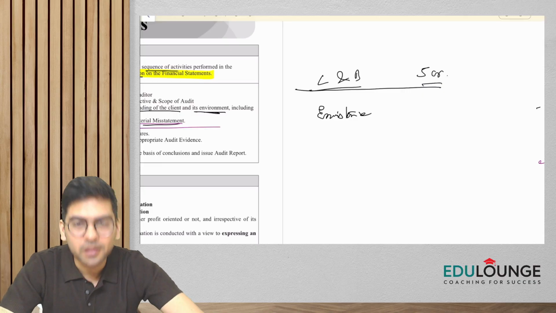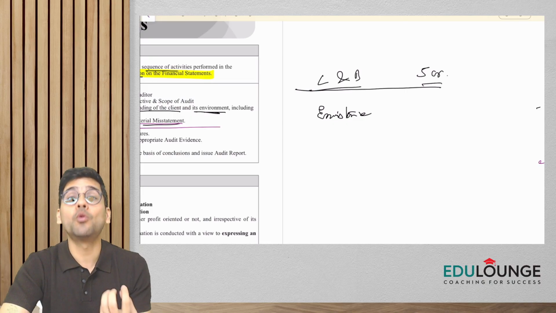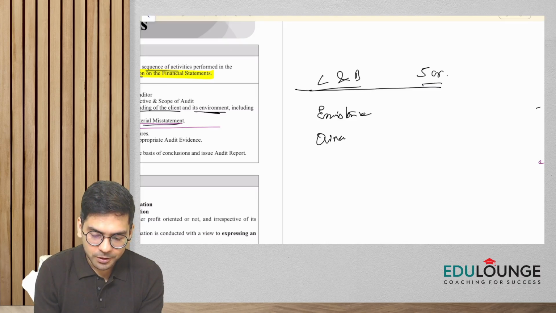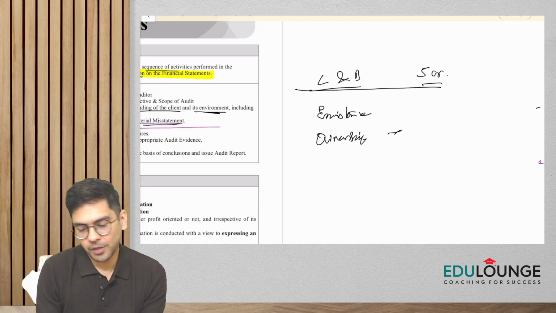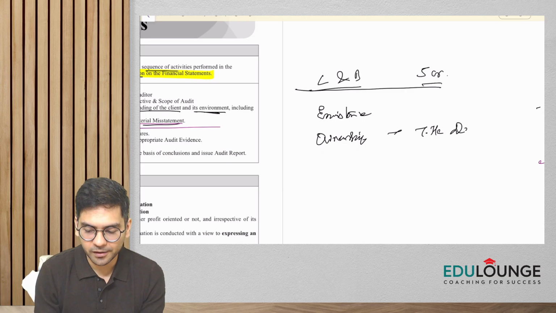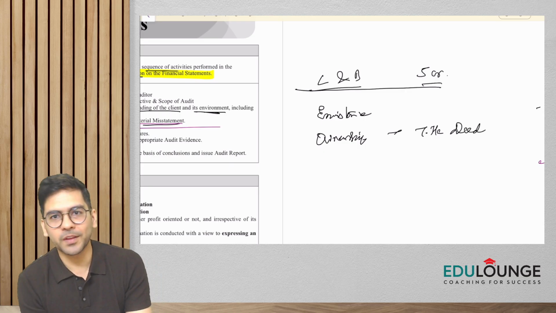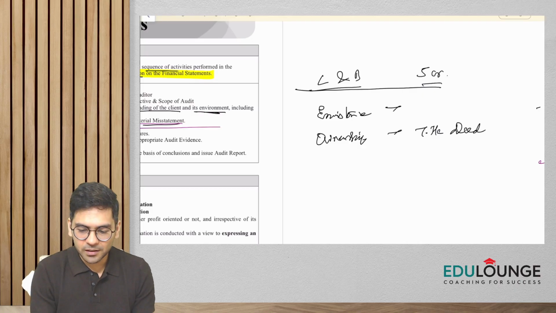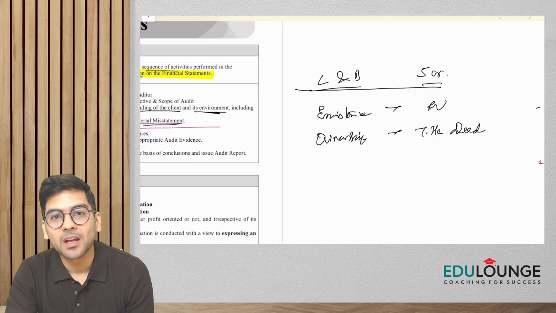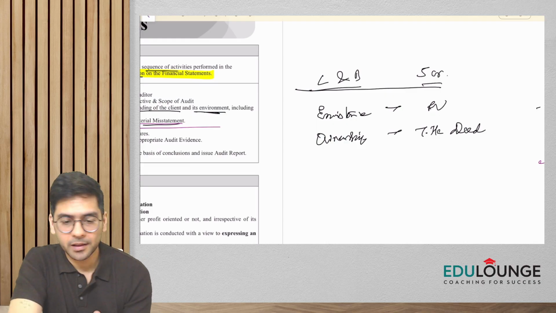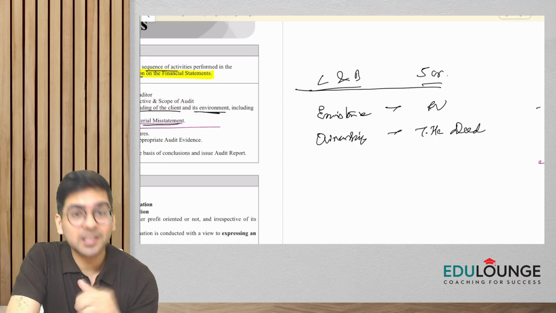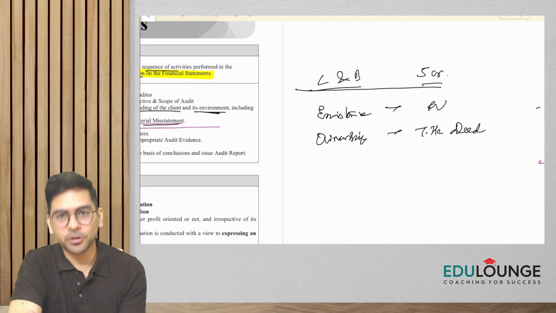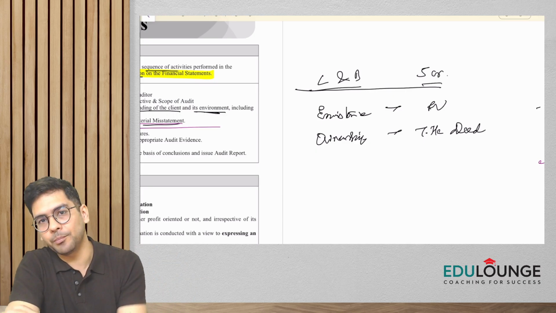Oh, is this your building? Show me the documents. Show me the ownership documents, right? So perhaps you would now apply a procedure to check the ownership, and maybe you will check the, let's say, title deed. You will ask for the documents. You'll ask for the sale deed. So you'll see the title deeds, and when you see that the building is in the name of this company, then perhaps you'll have an assurance that yes, the building belongs to the company.